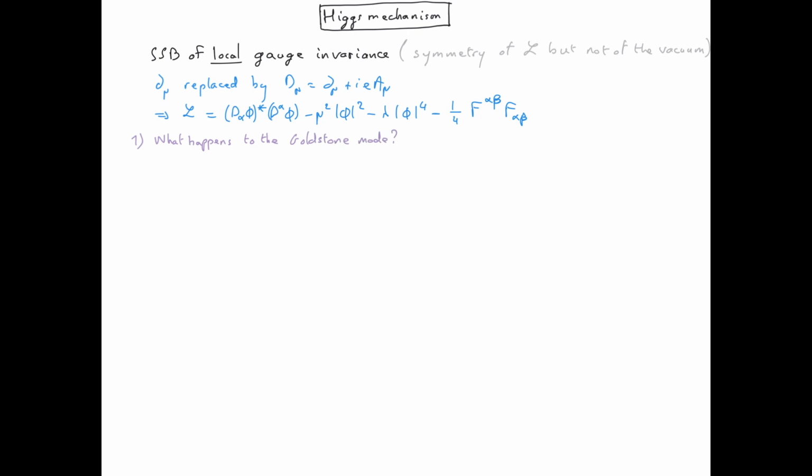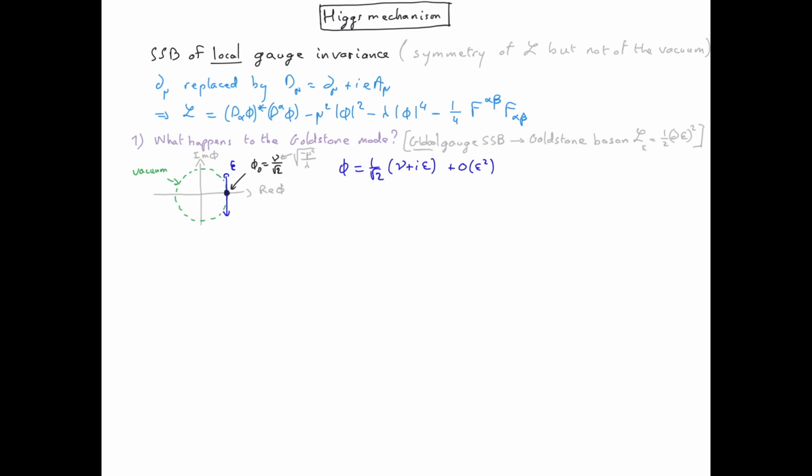Recall that in the case of the global gauge spontaneous symmetry breaking, we had a Goldstone boson which was massless. The Goldstone mode is associated with rolling along the gutter, which means that it explores different vacuum configurations. So as before, we choose one configuration for the vacuum, which for convenience we choose along the real axis, and we expand the Goldstone mode around this vacuum.